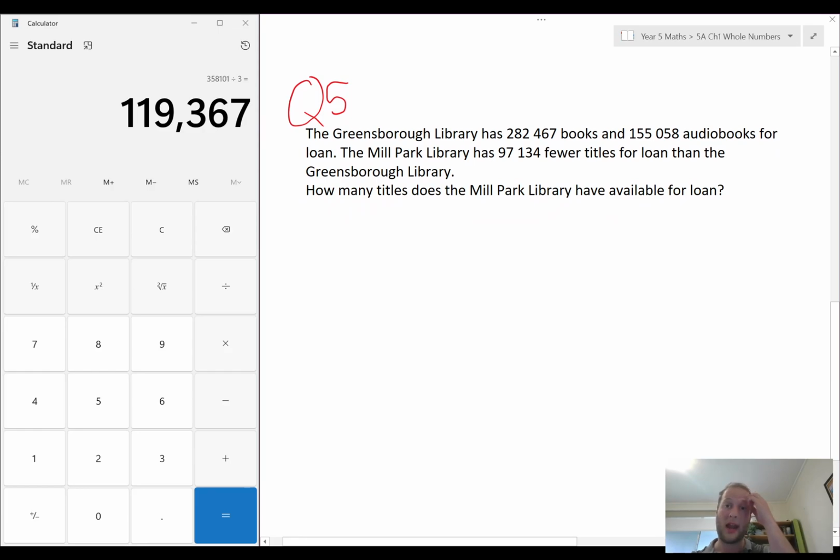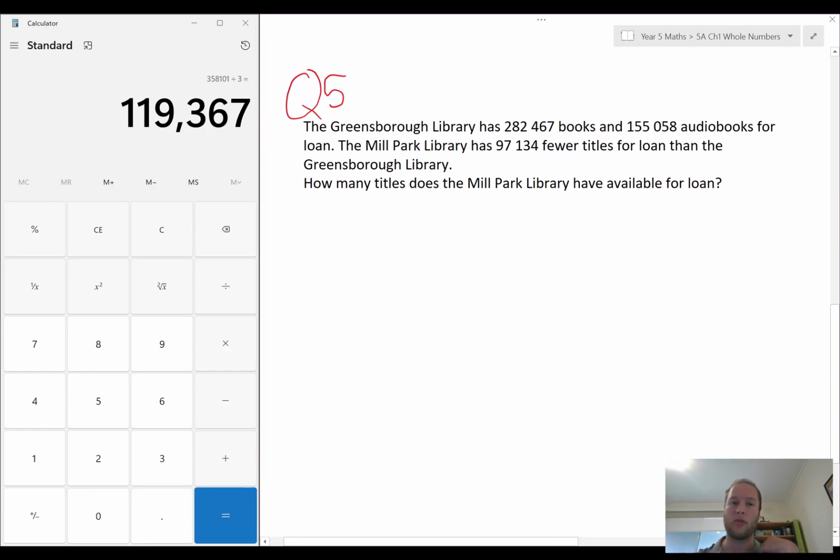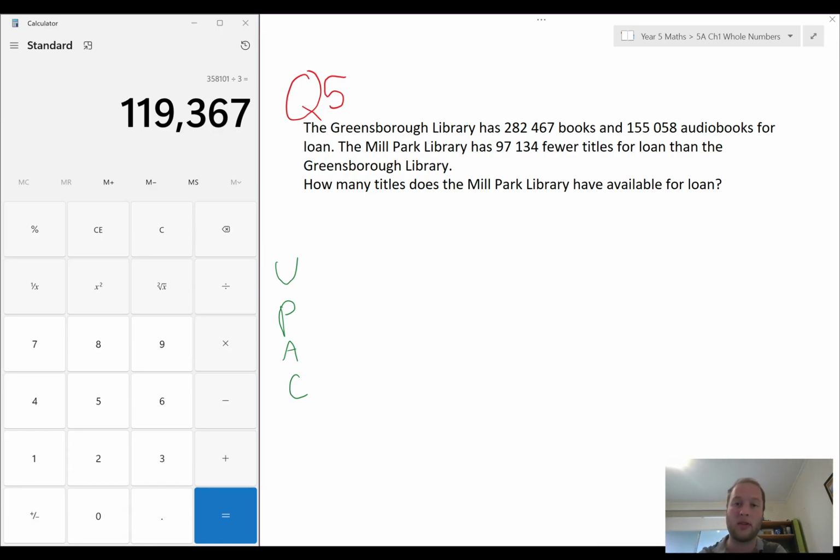So we have an acronym that helps us remember what to do. It is UPAC. So the first step, understand. Let's go through, underline and understand the section. So the Greensboro Library has 200,000 books and 150,000 audiobooks for loan.